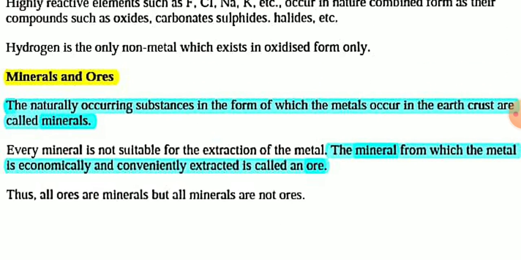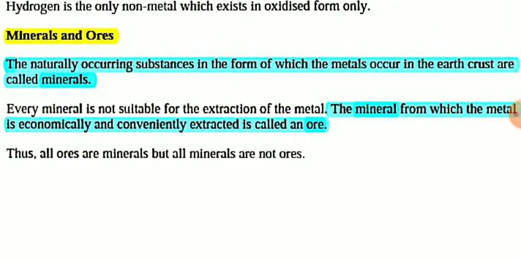And some important terms you have to remember associated with metallurgy. First, minerals and ores. What are minerals and ores? Minerals are the naturally occurring chemical substances in which the metals are present. The naturally occurring substances in the form of which the metals occur in the Earth's crust are called minerals.